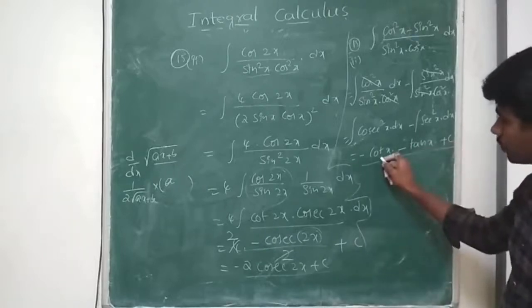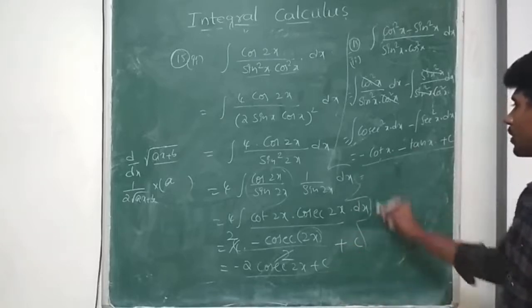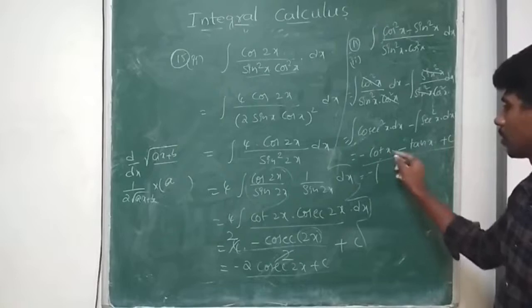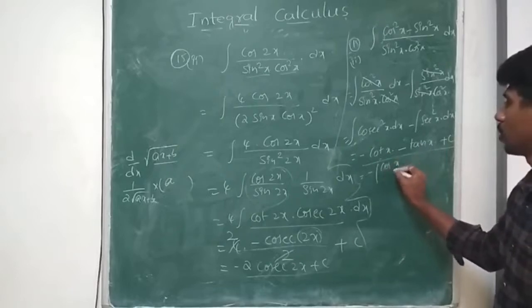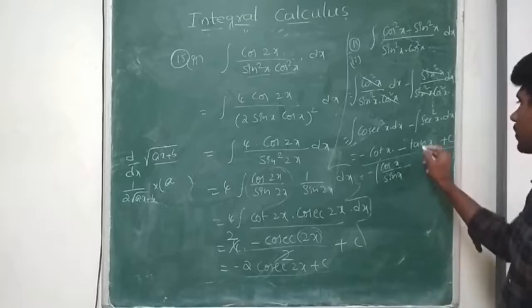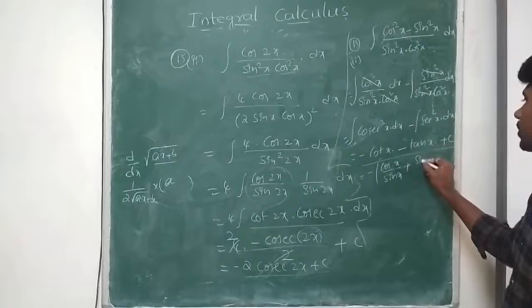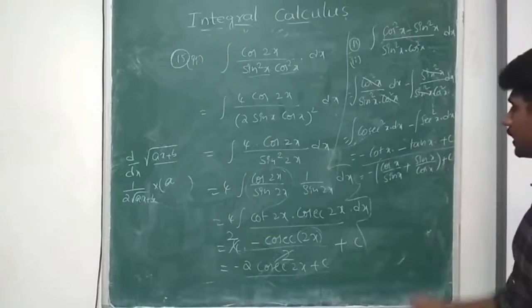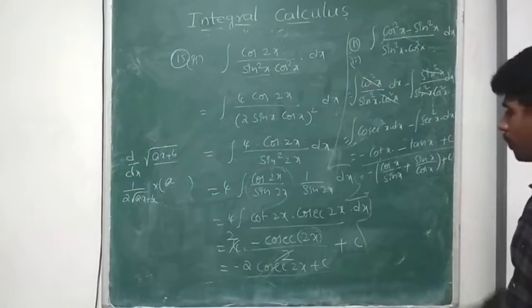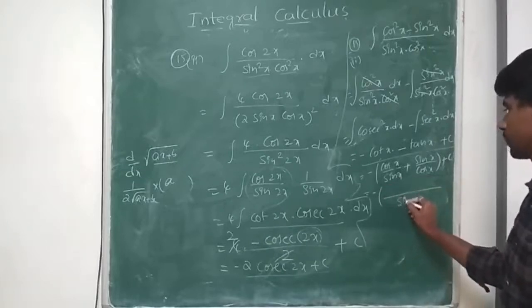See, if I simplify this particular thing, we get the same. So that also we can do. Minus cot x can be written as cos x by sin x; minus, I took outside, plus tan x, sin x by cos x, plus c. So which is equal to minus of, take LCM, sin x into cos x.